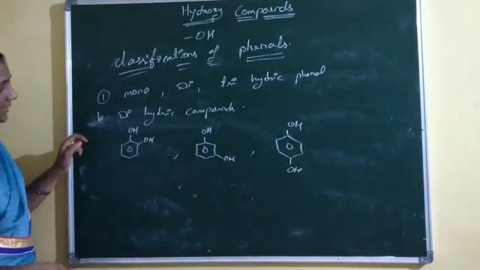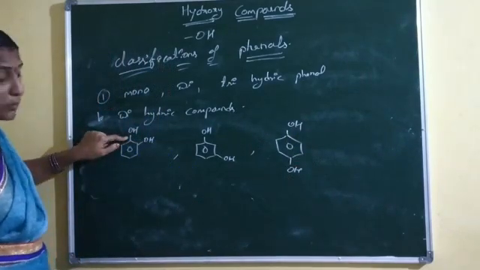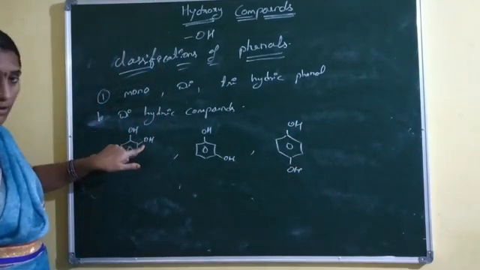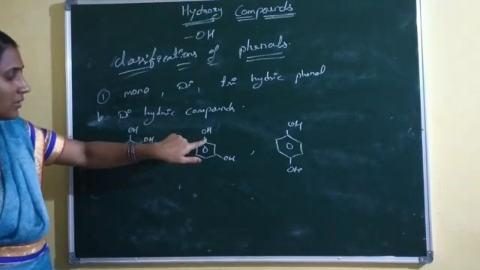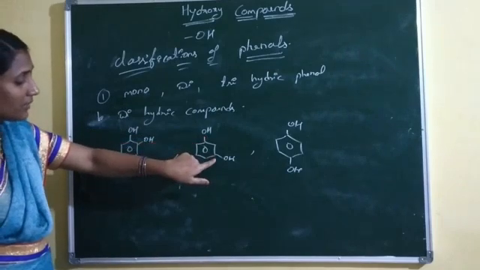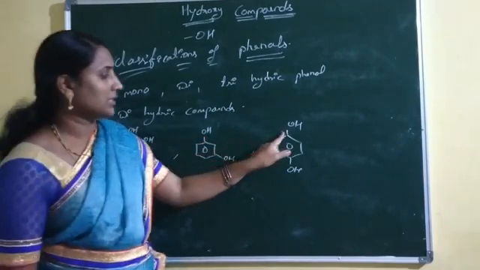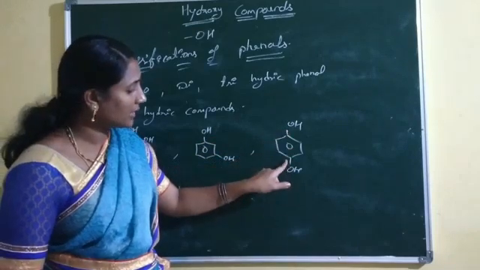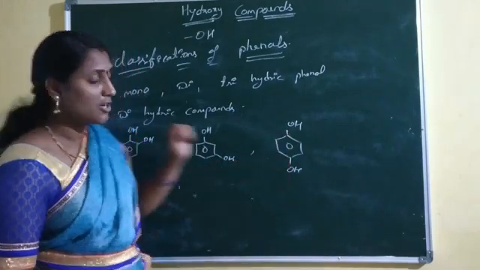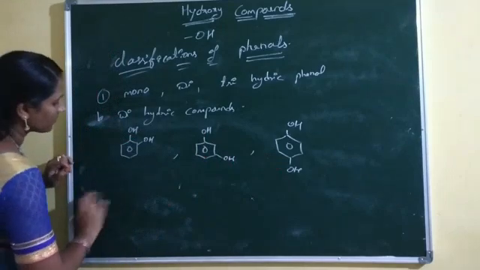Now listen, in this one OH is in the ipso position and the other OH is in the ortho position. In the second picture, one OH is bonded at the ipso position and the other is at the meta position. In the third picture, one OH is bonded at the ipso position and the second OH is bonded at the para position. So what is this name?